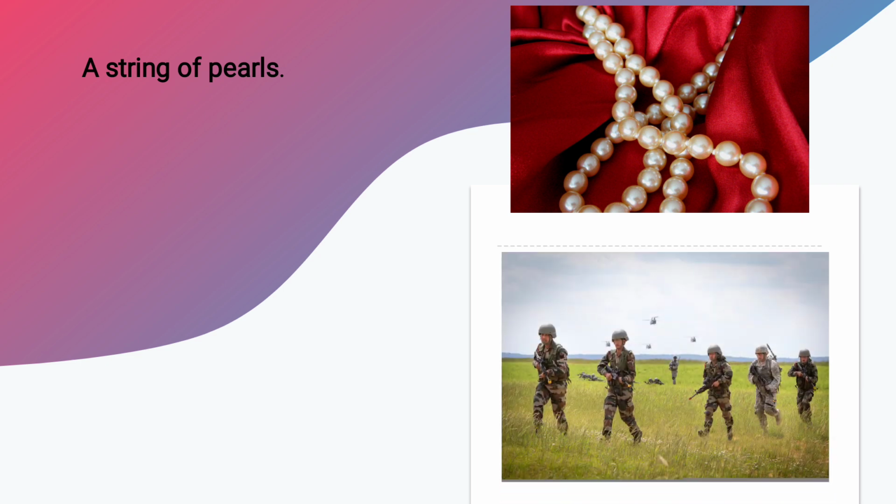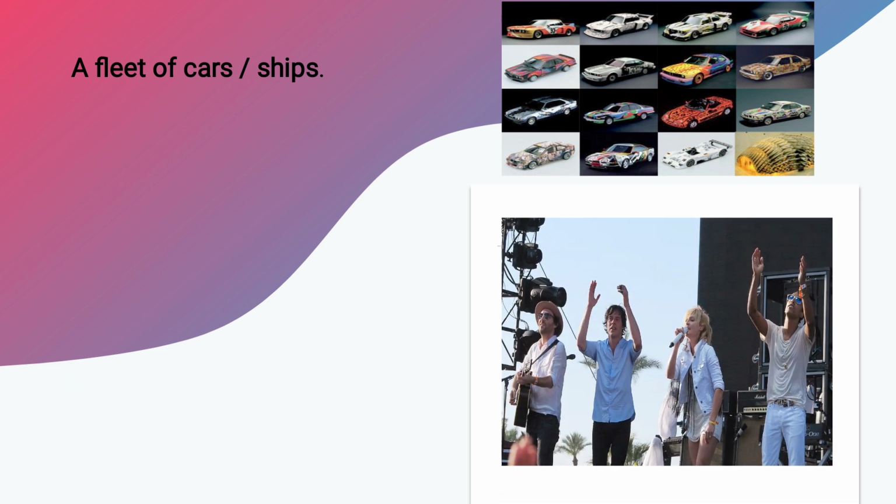And I'll show you a picture again. Tick, tick 1, tick, tick 2, tick, tick 3. Just tell me the answer, students. Think and tell. Yay, it's an army of soldiers. The next one is, yeah, it's cars. You all can see there are many cars. What do we call the collection of cars? We had already discussed that the collection of ships and the collection of cars is known as fleet. Which word do we use? Fleet.